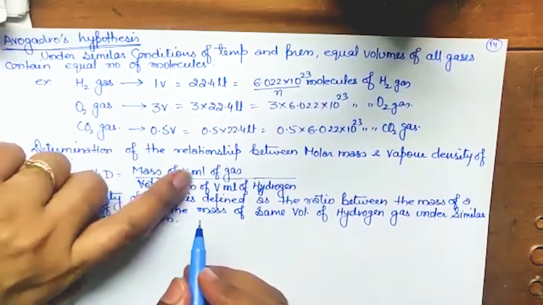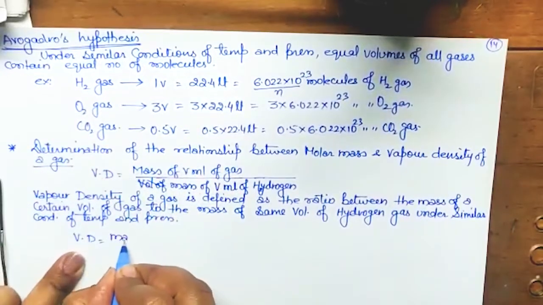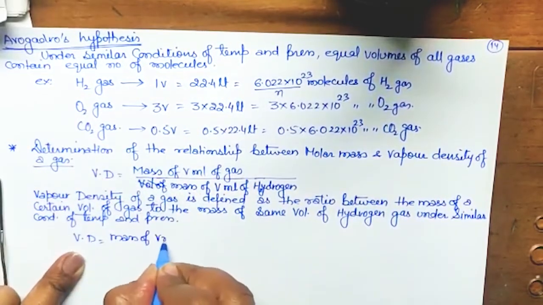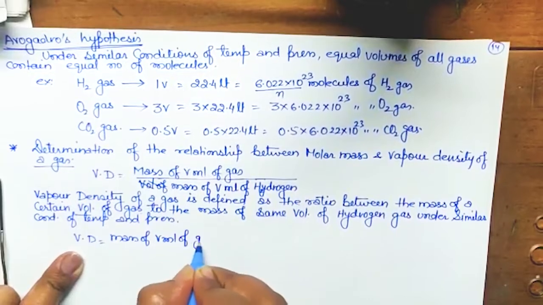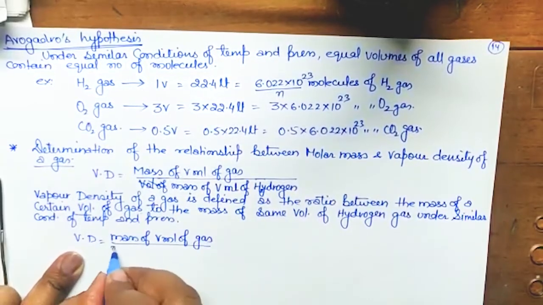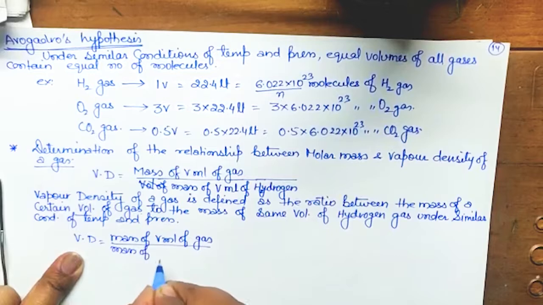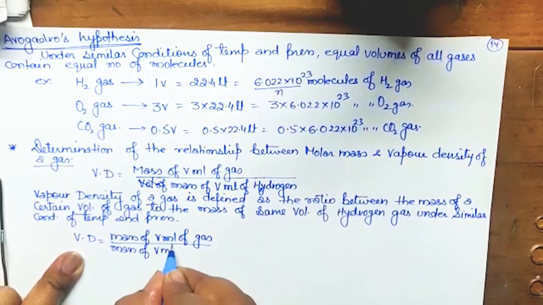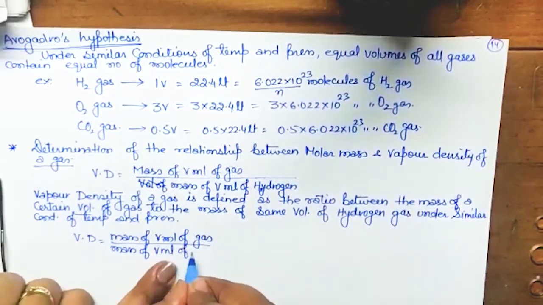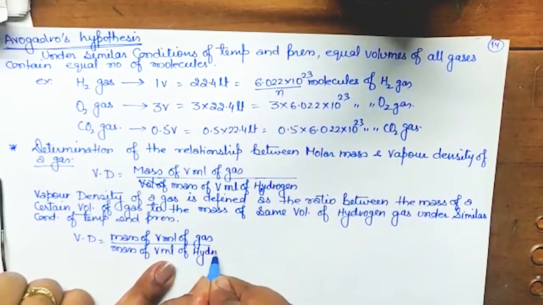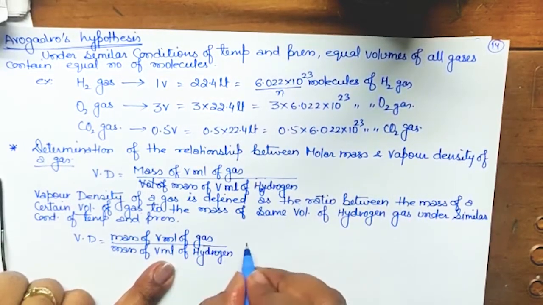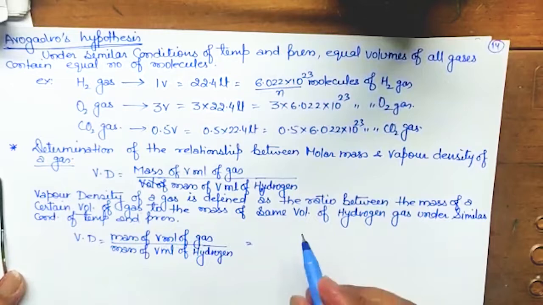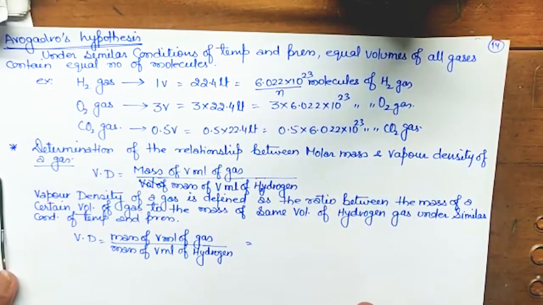So we can write mass of V volume. Let me write again, mass of V ml of gas upon mass of V ml, whatever volume we have taken, the same volume we have taken here of hydrogen also. So the mass of V ml of gas can have Avogadro number of molecules.